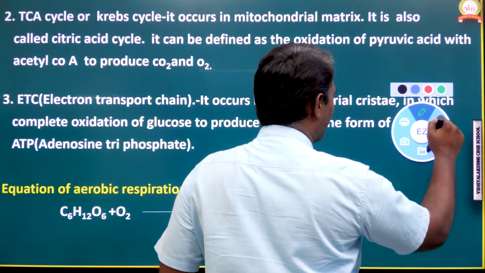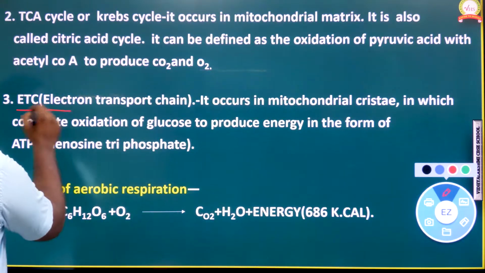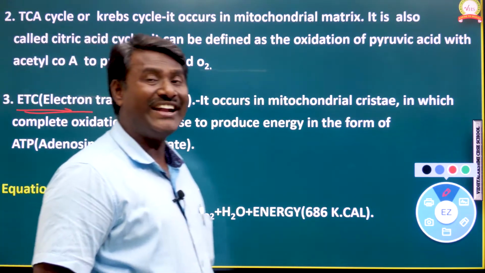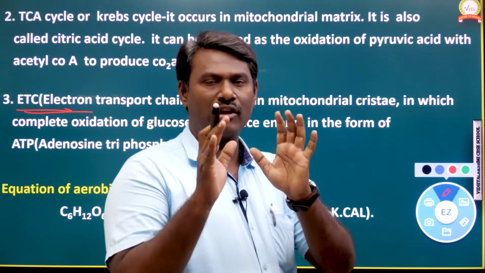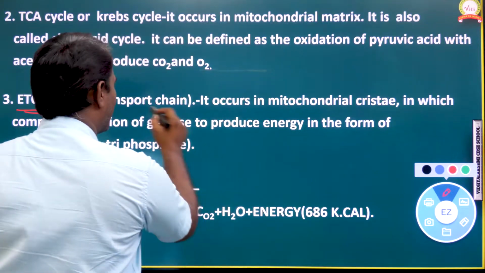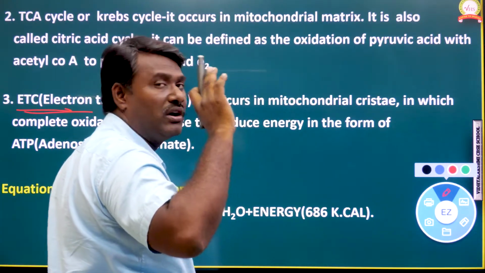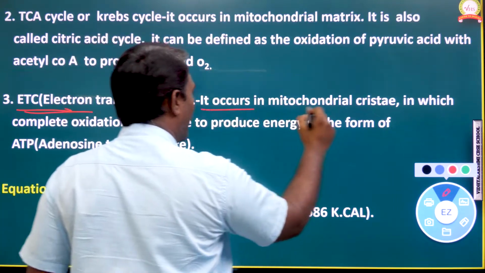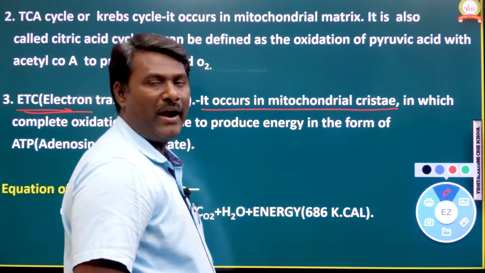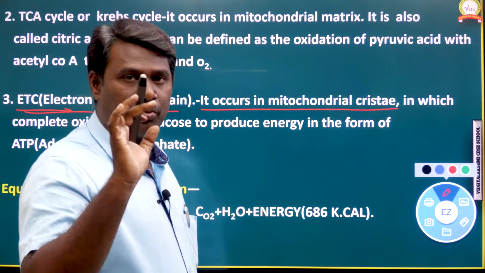And the third cycle we can say here is called the electron transport chain, ETC. So ETC we can call the electron transport chain. It is the third stage of aerobic respiration. It occurs in the mitochondrial cristae. That is the location of the electron transport chain.